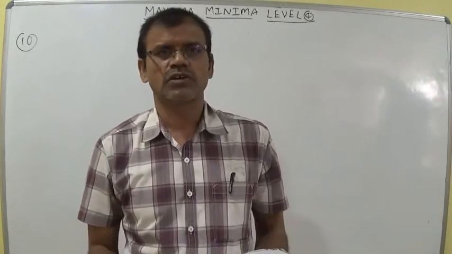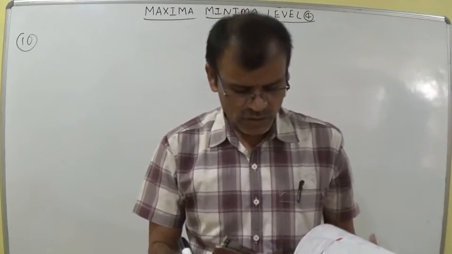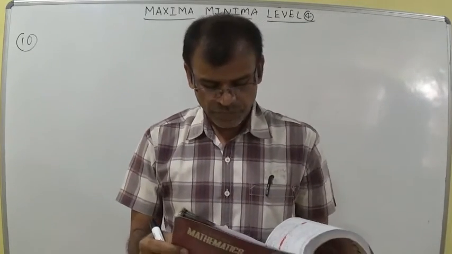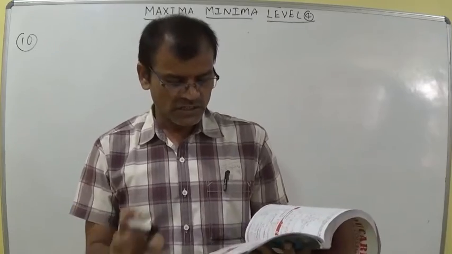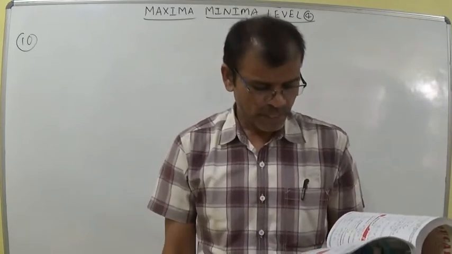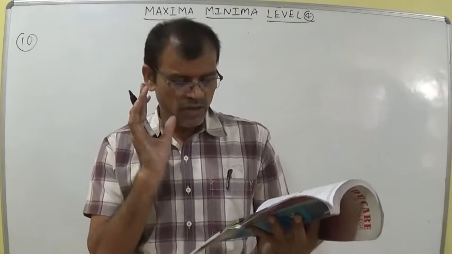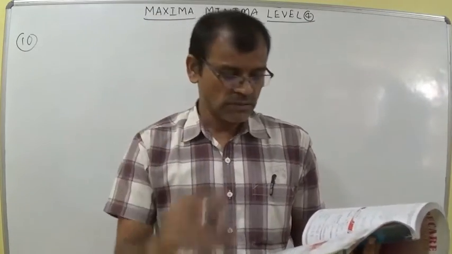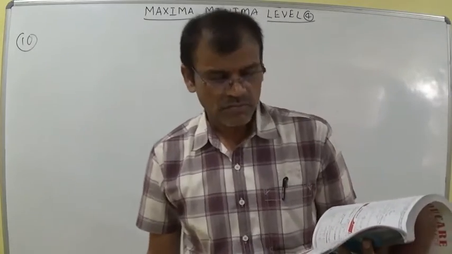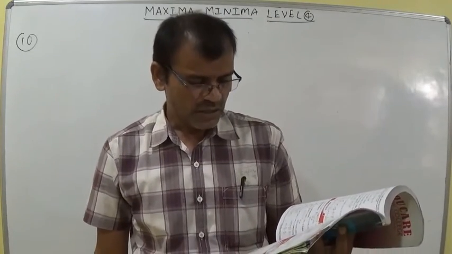In a particular town, 500 subscribers are there, and it collects fixed charges of 300 rupees per subscriber per year. So 500 into 300, whatever value we get, is the amount the company gets from the subscribers.